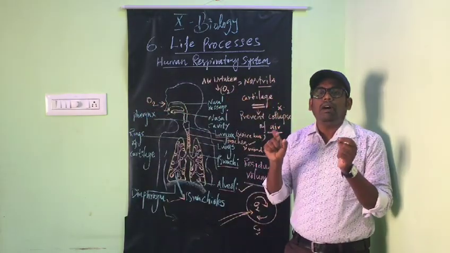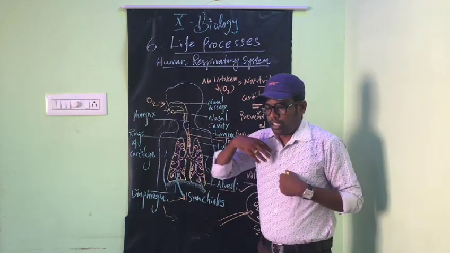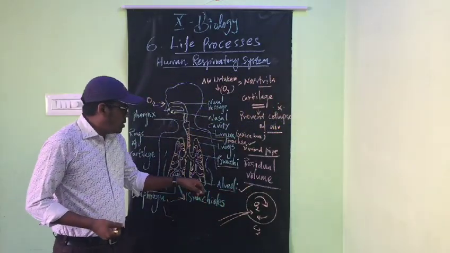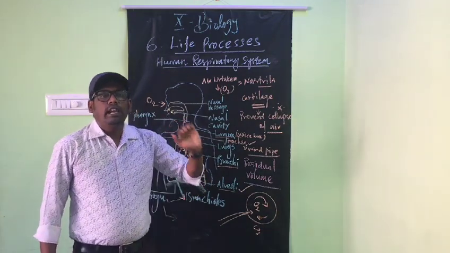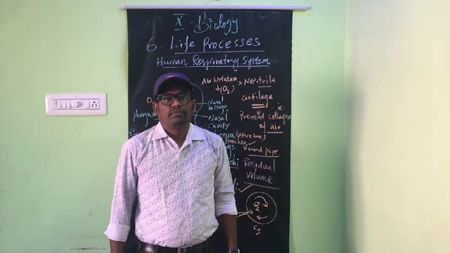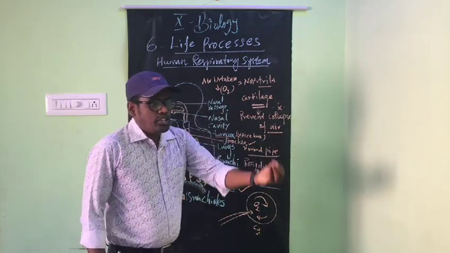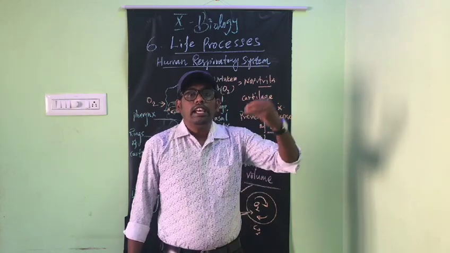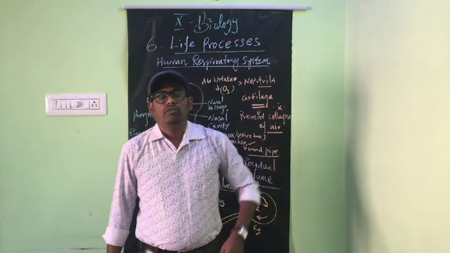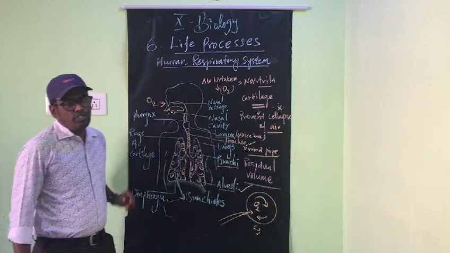But some amount of oxygen is present inside the alveoli, even when we release CO2. So with the help of the residual volume of air, our body can manage. Okay, that is the residual volume. Residual volume means, between exhalation and inhalation there is some gap. In that gap, how does our body manage without oxygen? It is managed with the help of the residual volume of air.